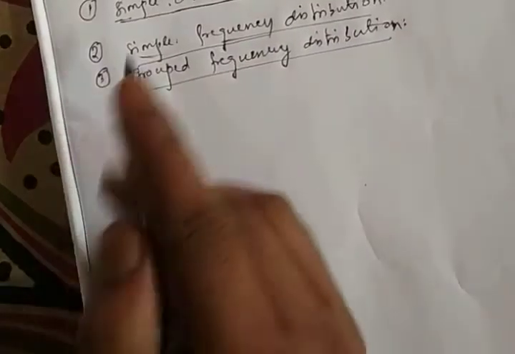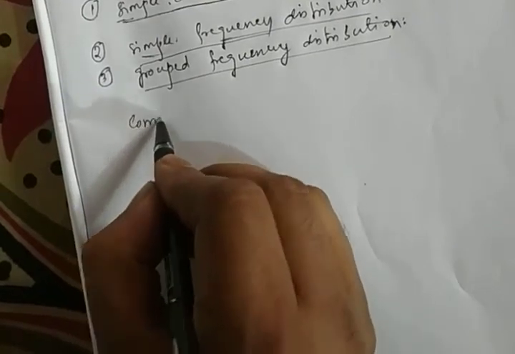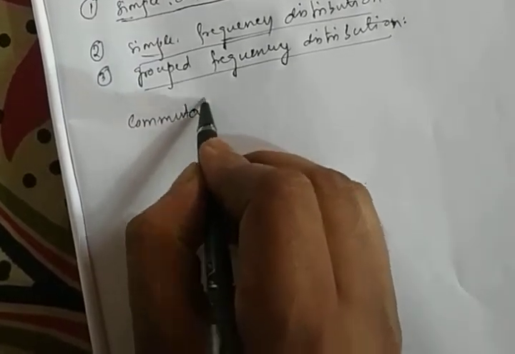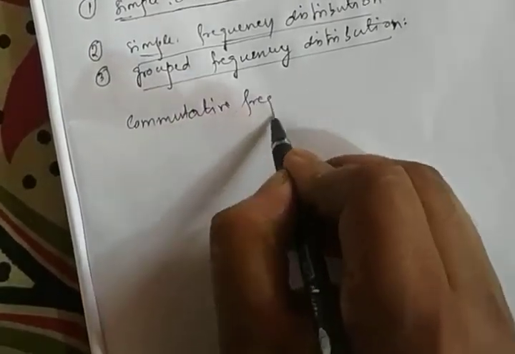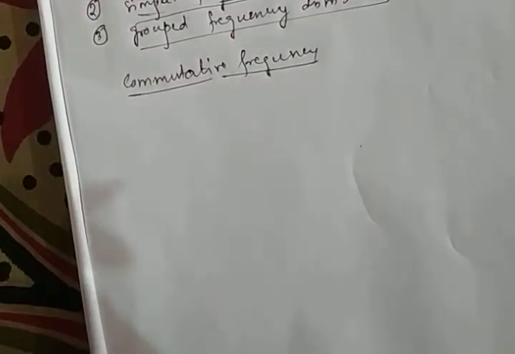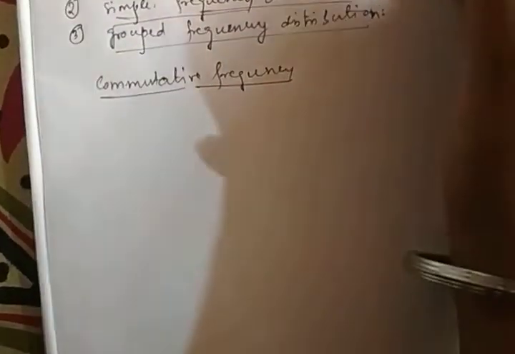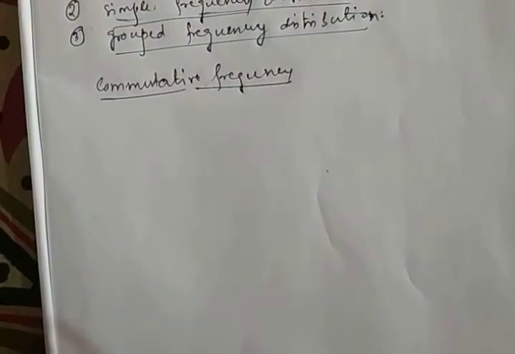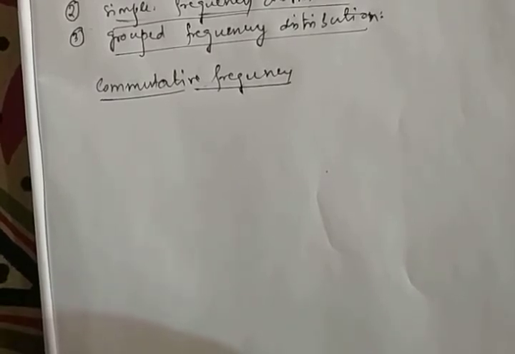Cumulative frequency means whenever we add the frequencies in corresponding forms, either low to high or high to low, then there will be two cumulative frequencies. One is less than type and second is more than type.